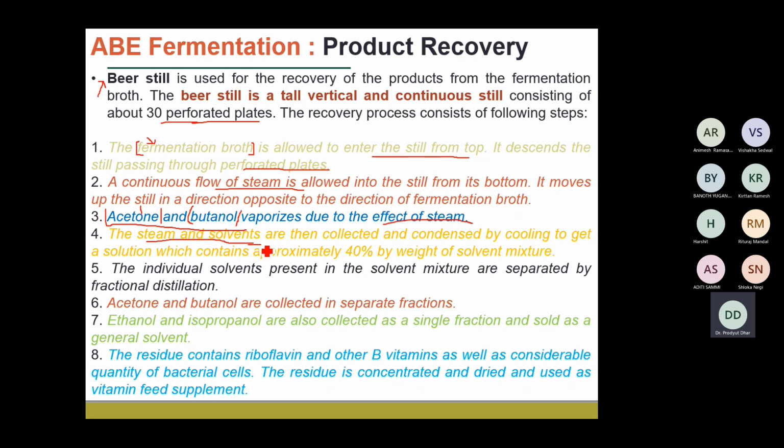And this is the final step of product recovery, and this is based on the volatility of the liquids, especially the alcohol, the acetone and the butanol. They are volatile components. Along with that, acetic acid and others are also very volatile in nature. So these are separated based on the difference in the boiling points of these individual components. So this is the overall fermentation for acetone, butanol, ethanol production.